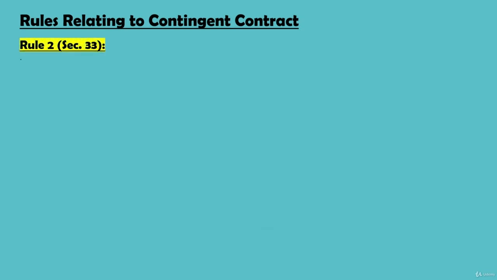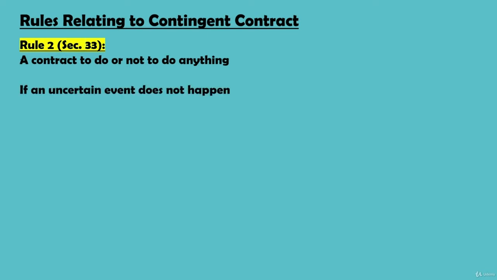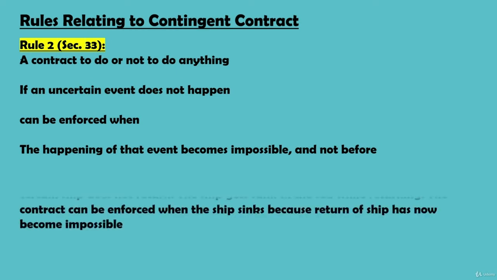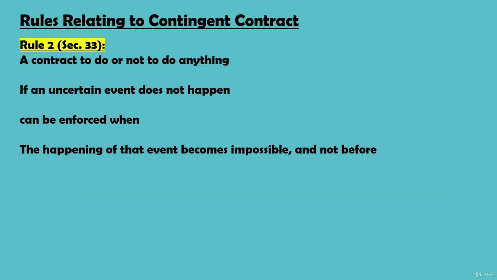Under section 33, we will discuss contracts which are dependent upon non-happening of an uncertain event. Section 33 says, a contract to do or not to do anything, if an uncertain future event does not happen, can be enforced when the happening of that event becomes impossible and not before. This is because until the event becomes impossible, there will always be a chance that such event may happen, in which case the contract cannot be performed. So such a contract can be enforced when it is certain that the event will not happen anymore because it is impossible now.